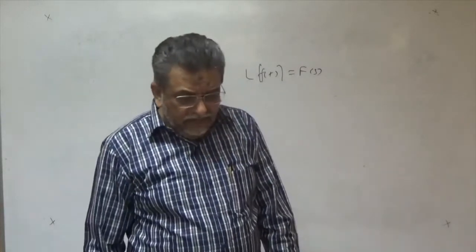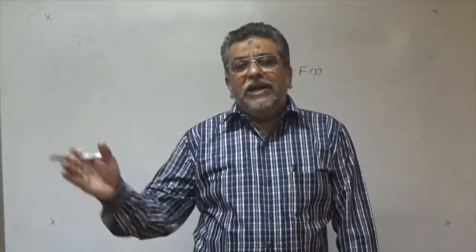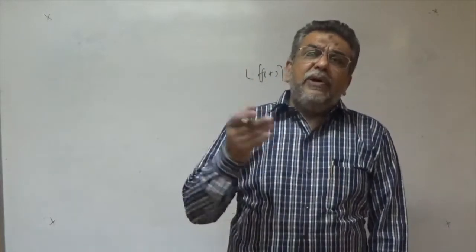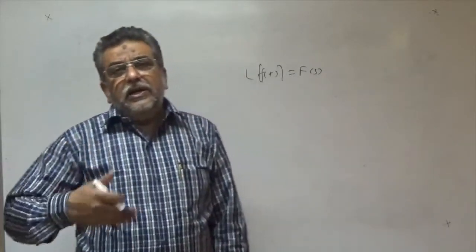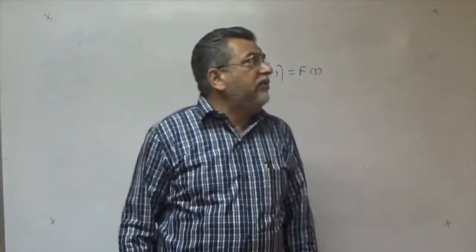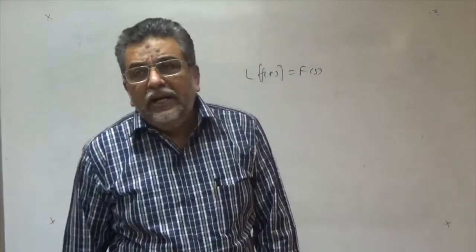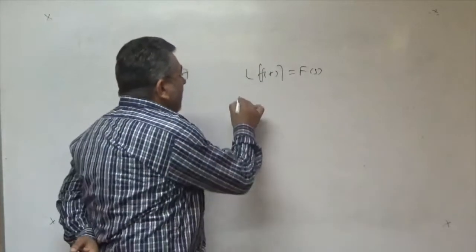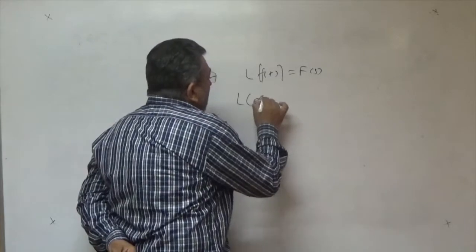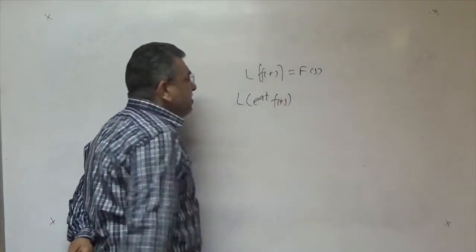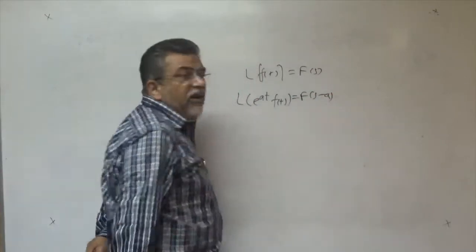One is the linear property: the Laplace transform can be put inside any linear combination, and we can calculate the Laplace transform of the separate functions one by one. Then the first shifting property: if the Laplace transform of f of t is F of s, then the Laplace transform of e to the power at f of t is directly F of s minus a.